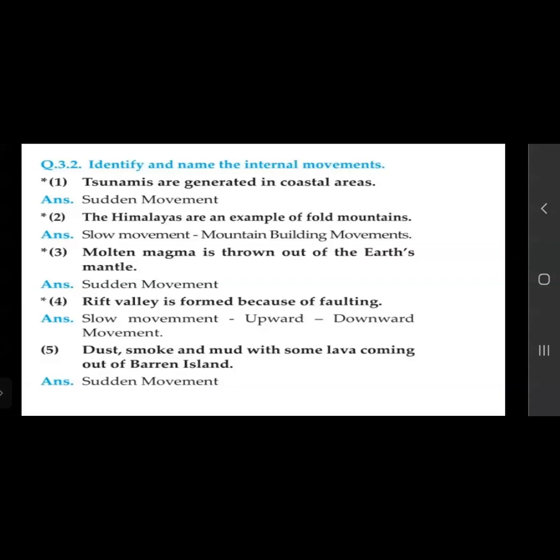Then next, a Rift Valley is formed because of faulting. How were Rift Valleys formed? It is a slow, up and down movement, and because of that, Rift Valleys are formed. Dust, smoke, and mud with lava coming out of Barren Island. This is a sudden movement.